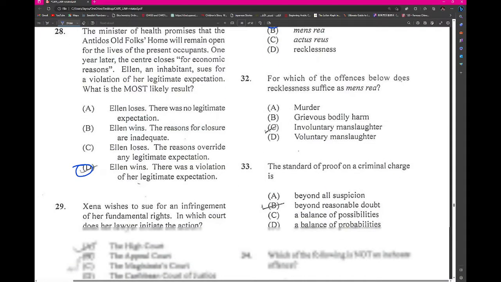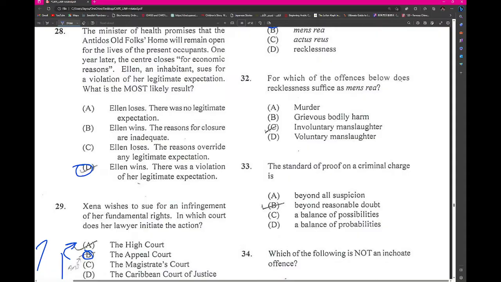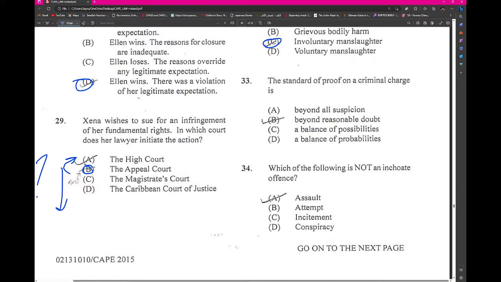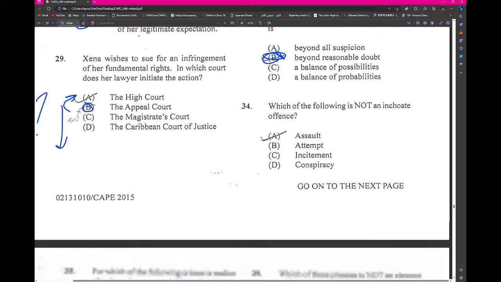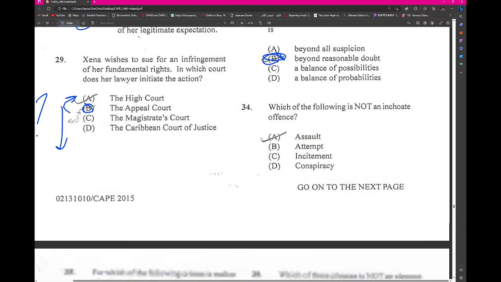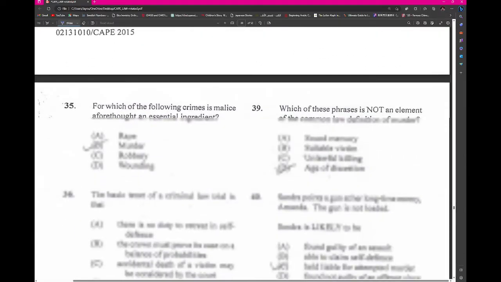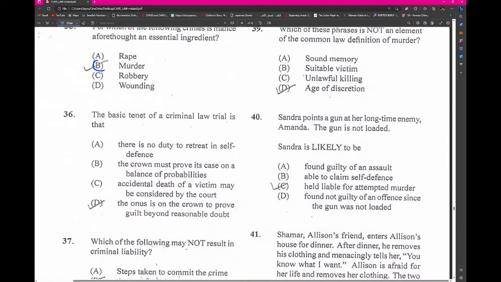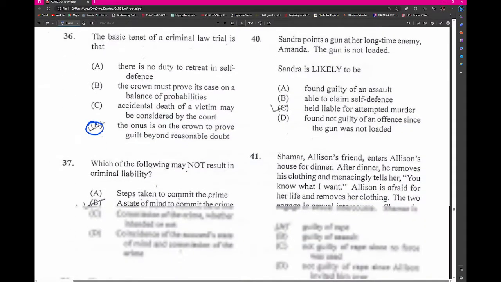Which of the following below does the recklessness suffice as mens rea, involuntary manslaughter? The standard of proof on a criminal charge is beyond reasonable doubt. Beautiful. Which of the following is not an inchoate offense? Assault. Assault is not an inchoate offense. Right? For which of the following crimes is malice aforethought required? Murder. The basic tenet of criminal law trial is that the onus is on the prosecution or the Crown.